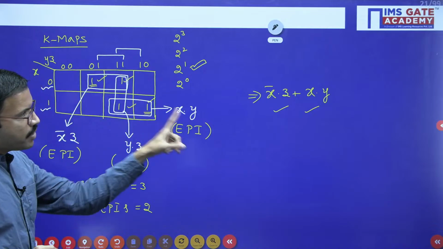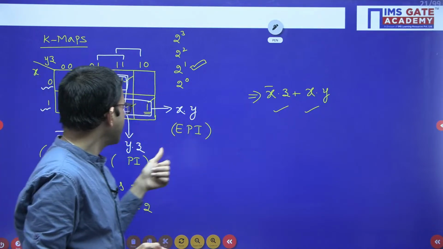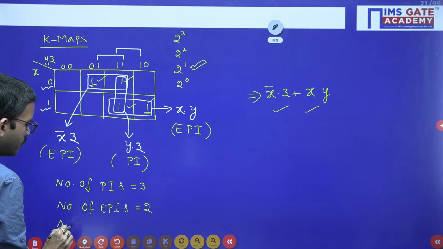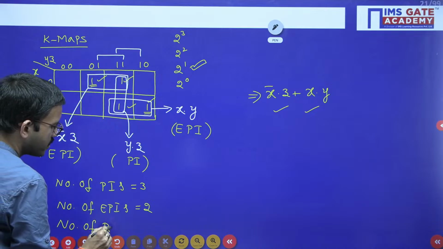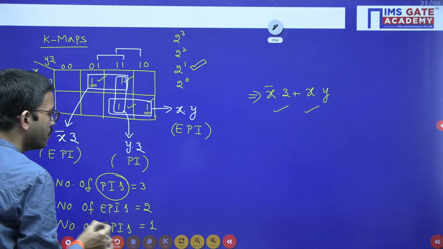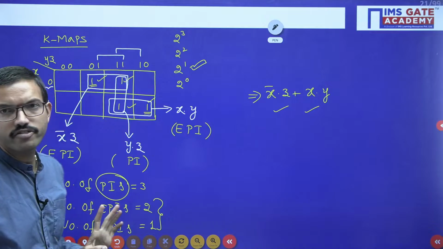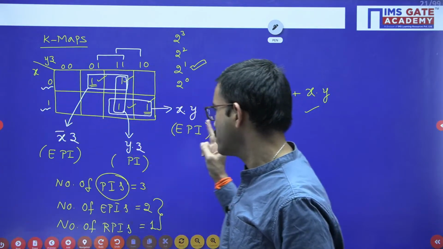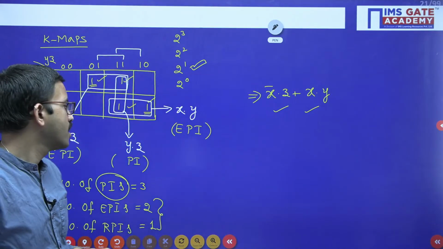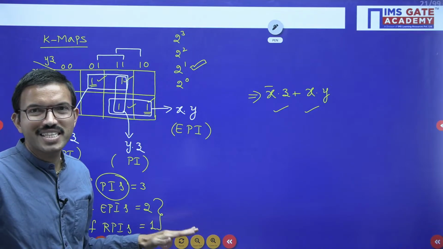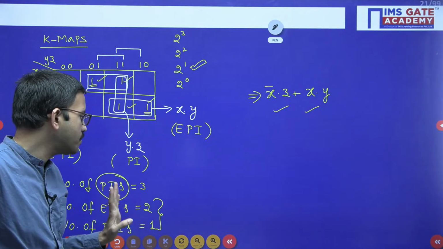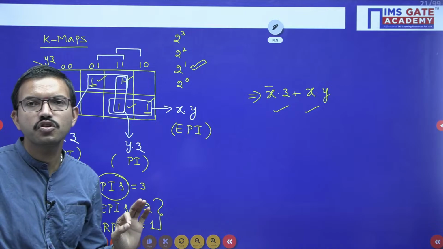Now, in the minimized function, you are getting these two, but that means this one is eliminated. So we can call it a redundant prime implicant. Always, the number of prime implicants equals the number of essential plus the number of redundant. In this case, total prime implicants are 3, out of which 2 are essential and 1 is redundant. Suppose there is no redundant prime implicant, in that case the number of prime implicants and the number of essential are both the same, provided there is no redundant prime implicant.